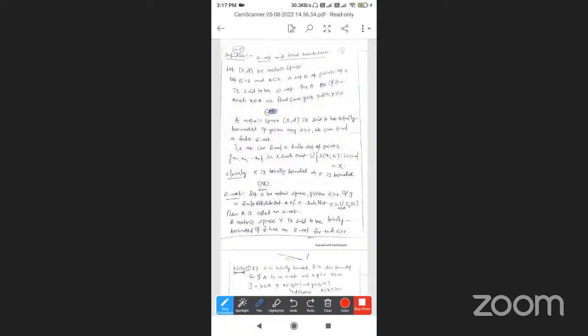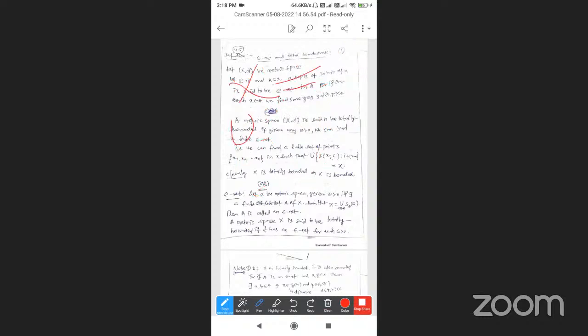Given epsilon, let X be a metric space. A finite subset A of X is such that X is equal to the union of S epsilon of a, for small a belonging to capital A. That A is called an epsilon net. A metric space X is said to be totally bounded if it has a finite epsilon net for every epsilon.